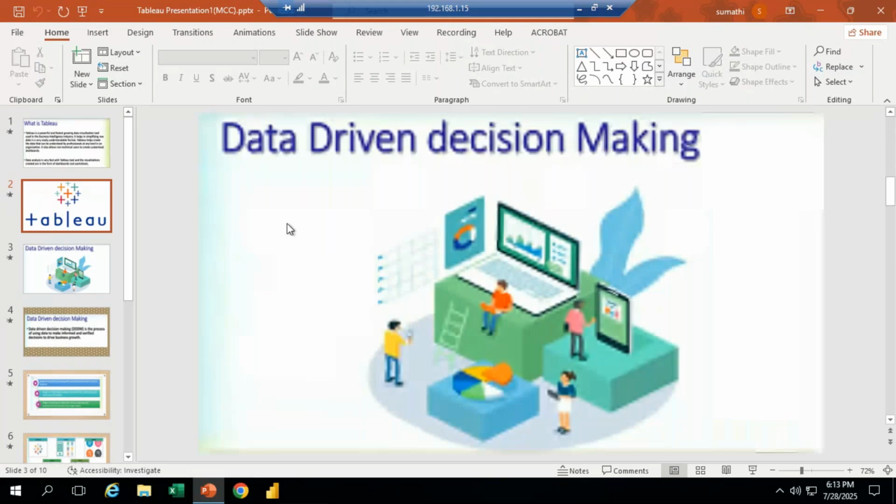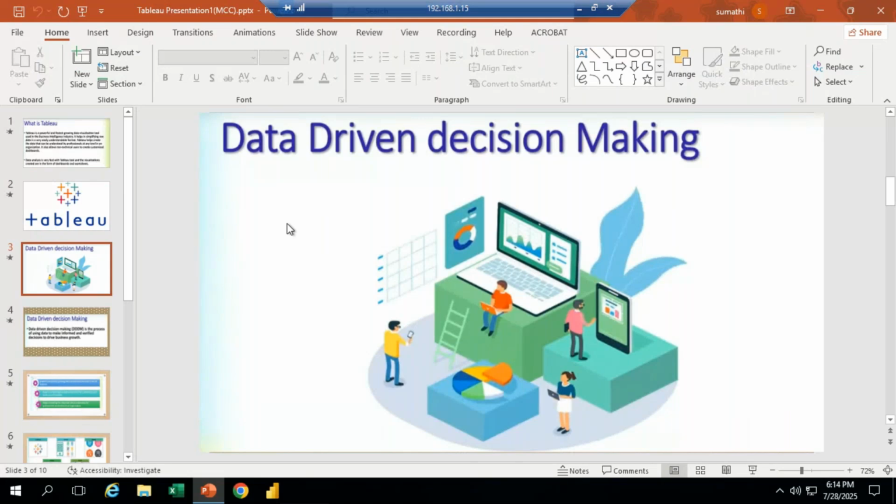Next, what is data driven decision making? When we have very complicated data, first we have to import the data, analyze it and summarize it. If I don't have some data, we do the calculations.